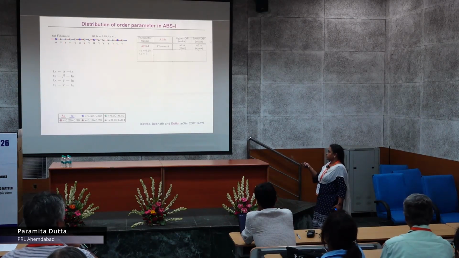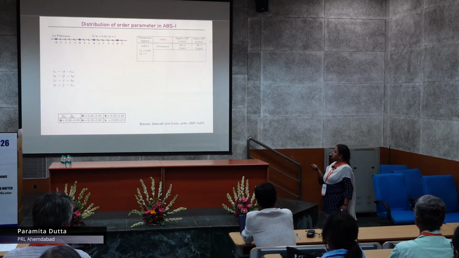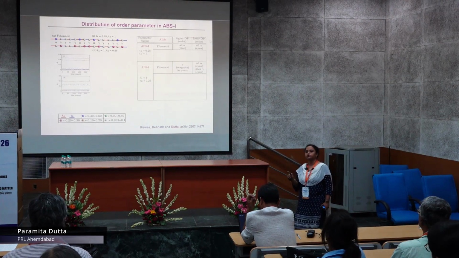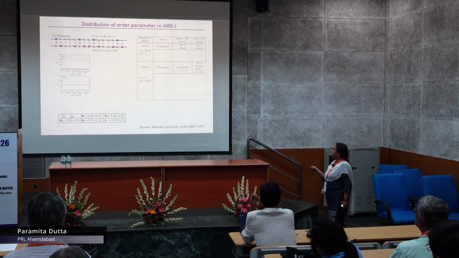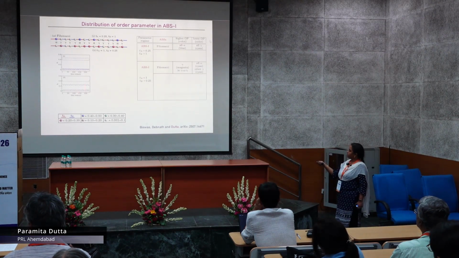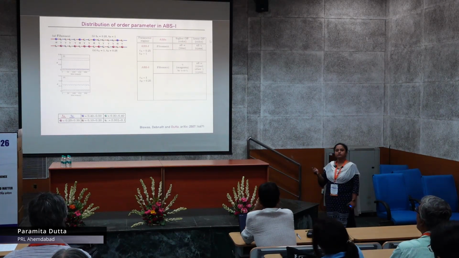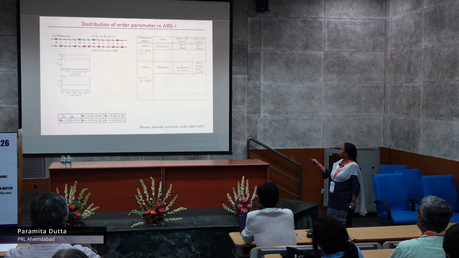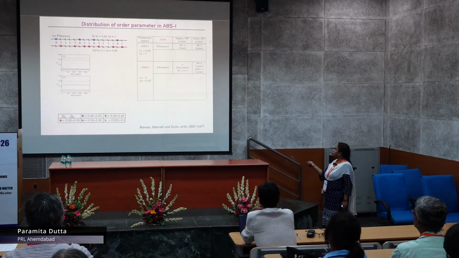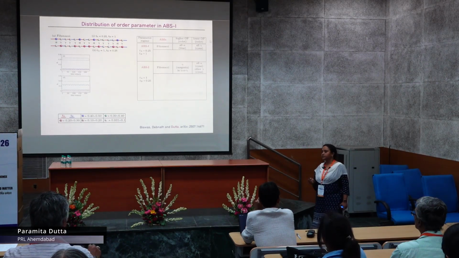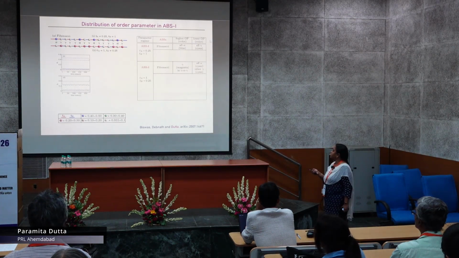Now I come back to the same size for which I have shown the results previously. This is exactly the same plot which I have shown in the previous slide. This is not a new result. But we see that for the ABS1, I am showing only the result for Fibonacci here. All alpha sites will give me the higher order parameter, whereas the gamma sites will give me the lower order parameter. For the other parameter regime, only the gamma sites within the gamma, alpha, gamma environment will give the higher order parameter. The rest will be showing the lower order parameter.